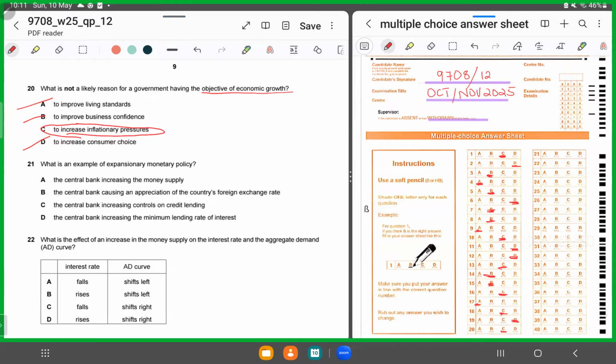Moving forward, MCQ number 21. Expansionary monetary policy is when we increase either the money supply or we decrease the interest rate. So the very first option, which says the central bank increases the money supply, that's the correct answer. So 21, we'll shade in A.